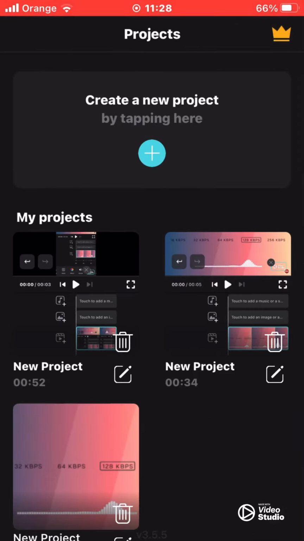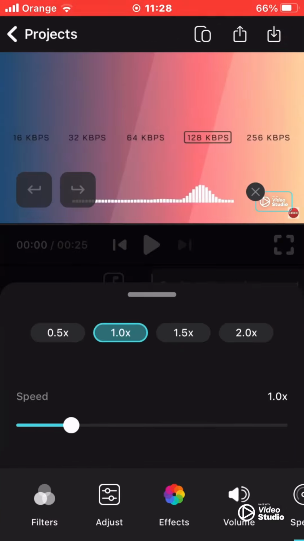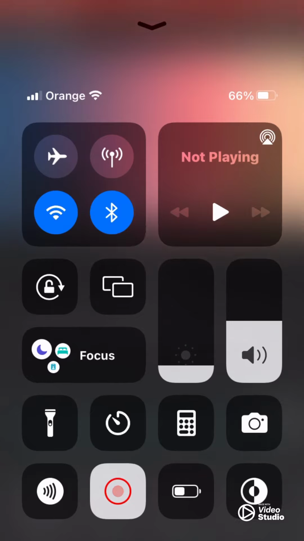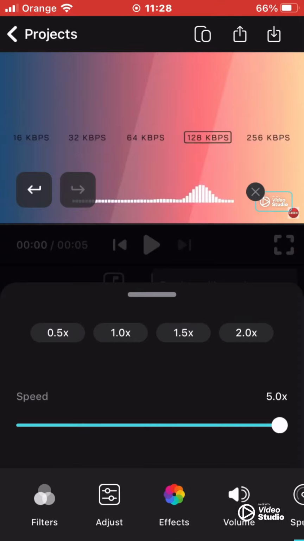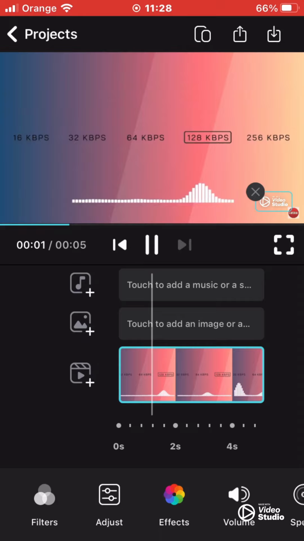So then, you need to go in your desired song, and then change the speed to 5 times the original speed. And then you screen record.